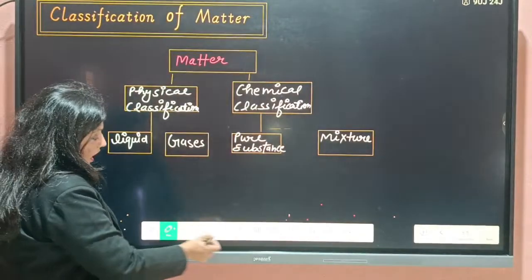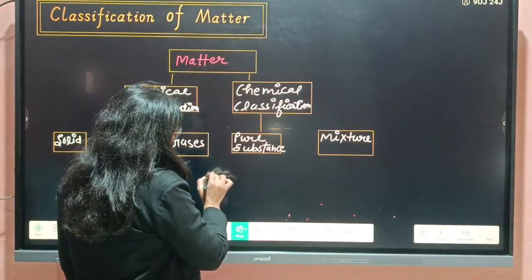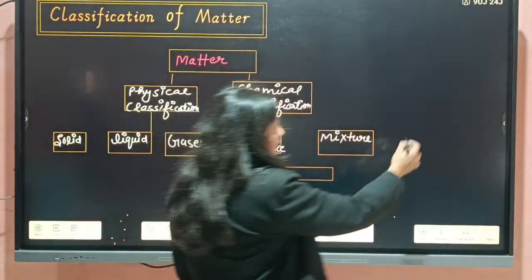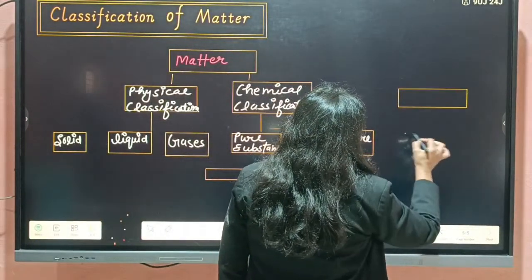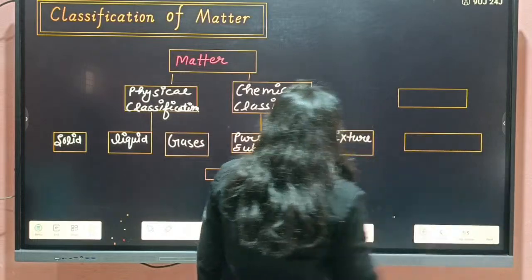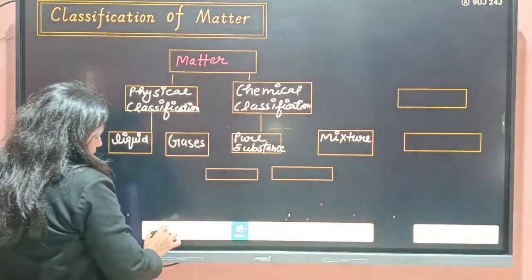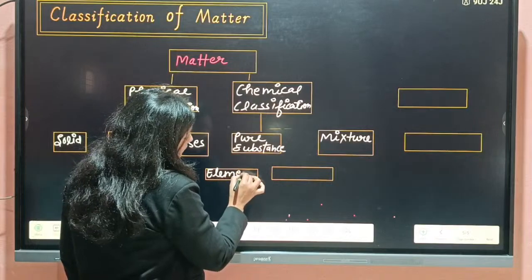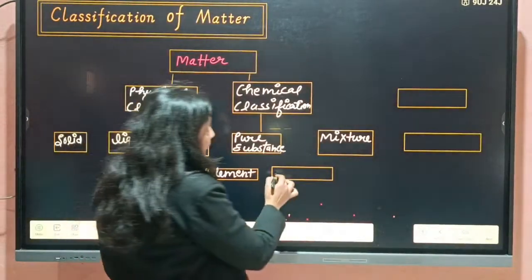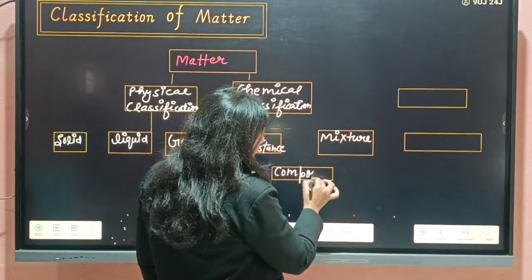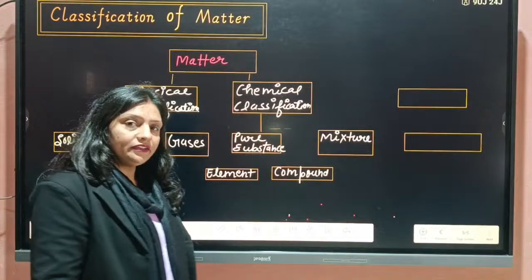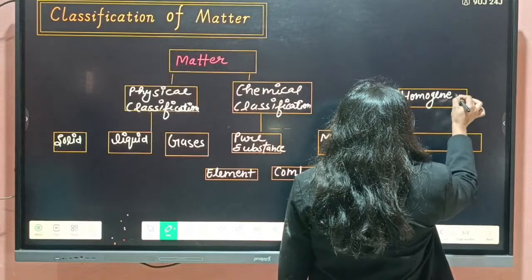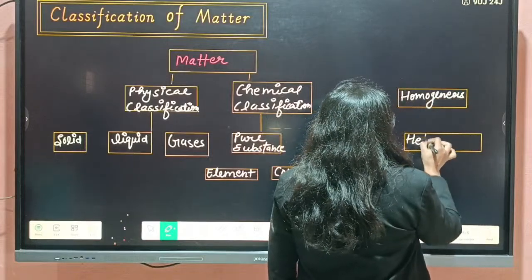Pure substances are further divided into two: element and compound. Mixtures are further divided into homogeneous and heterogeneous.